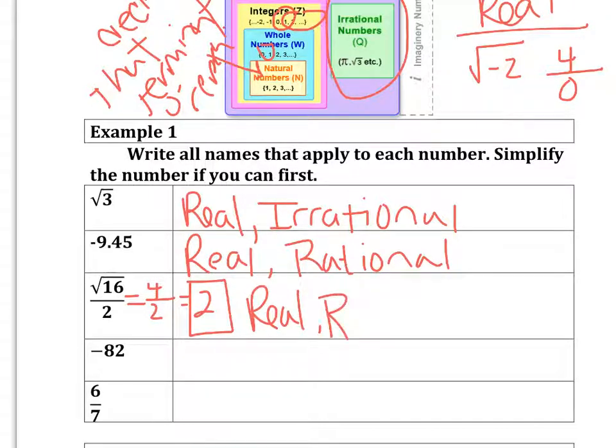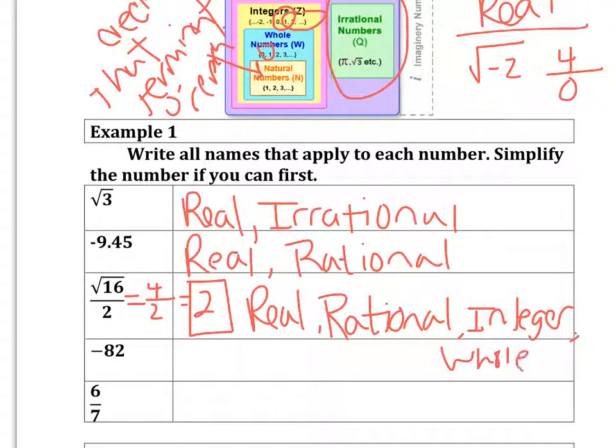It is rational because it is not going to be a decimal that doesn't stop, terminate or repeat. It is also an integer, a whole number, and also natural. So there are quite a few names to give that one.